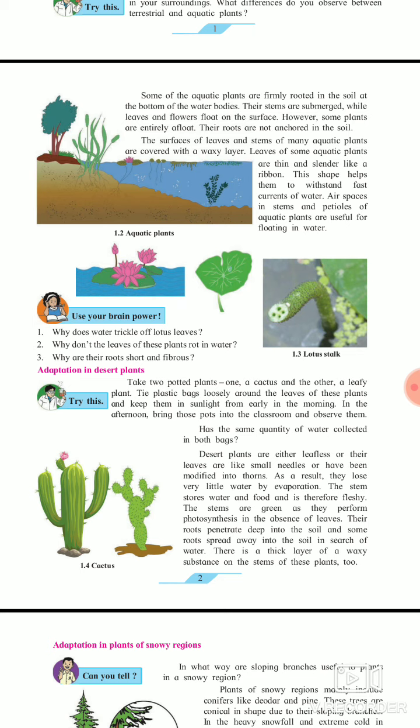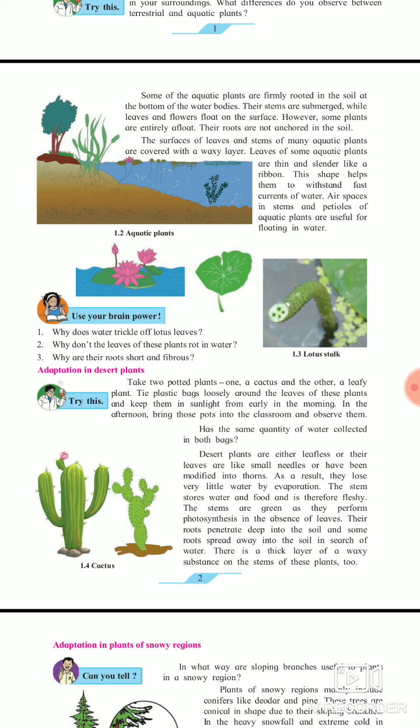So their roots are firmly in the soil and they can spread easily in the soil. There is a thick layer of a waxy substance on the stem of these plants too. On this plant also there is a thick layer of waxy substance. So this is about adaptation in desert plants.